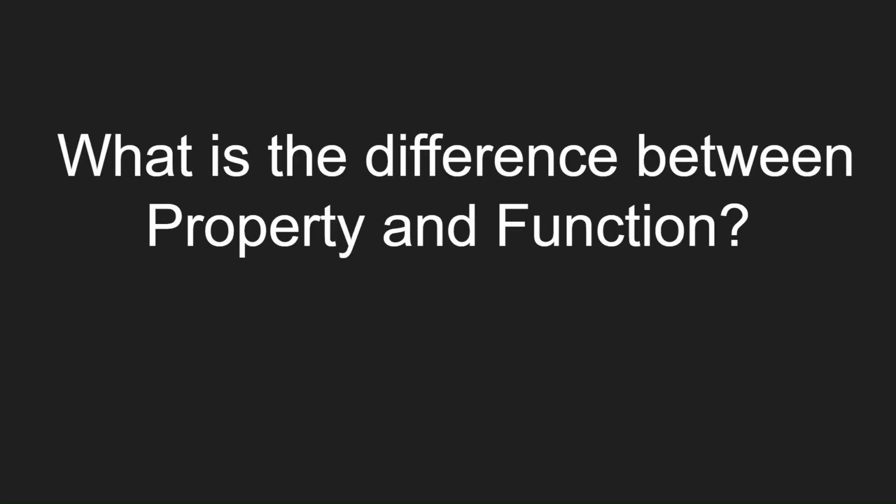What is the difference between property and function? A property is a specialized function in itself. Specialized means properties are used only to get and set field values, while a function contains groups of methods to perform a specific task and operations.